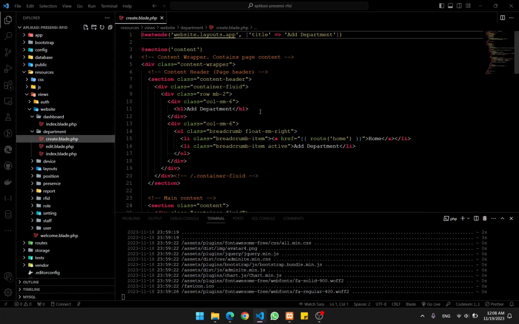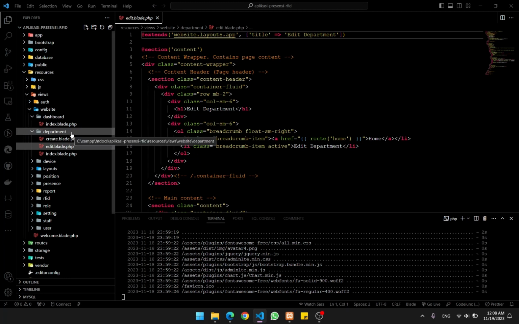Create pages is for when we are going to create or register a new department. Then edit is kind of like create, but it updates the data from the created data records of the department.